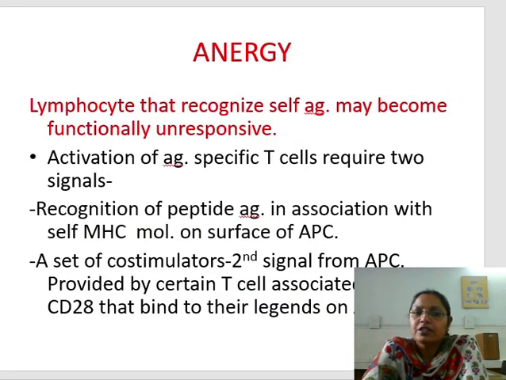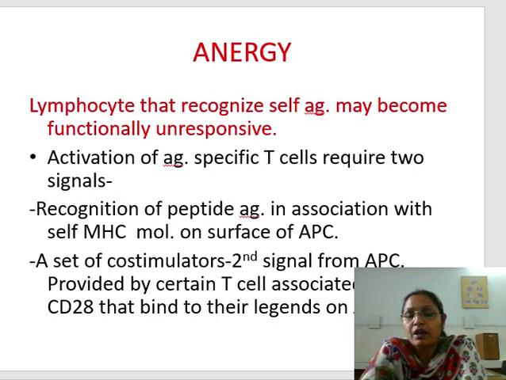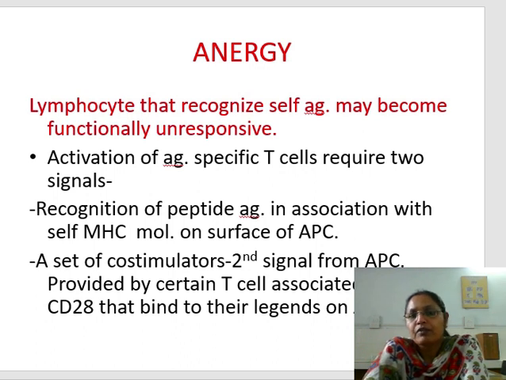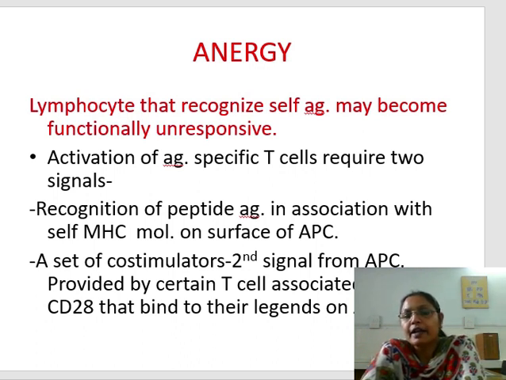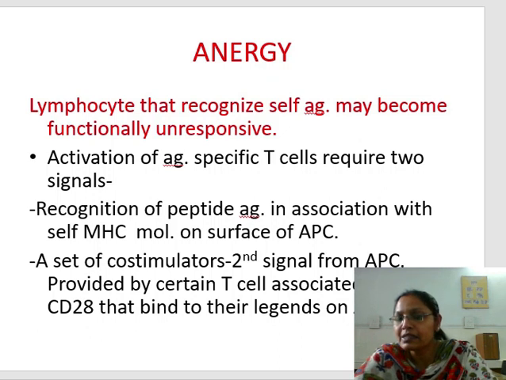So what is anergy? A lymphocyte that recognizes self-antigen may become functionally unresponsive. How does it happen? Activation of antigen specific T cells requires two signals. In our previous discussion of the immune system, we know that there are antigen presenting cells like dendritic cells, which with the help of MHC will present antigen to the T cell. If MHC1 antigen is there, then it will bind with the CD8 T cells.